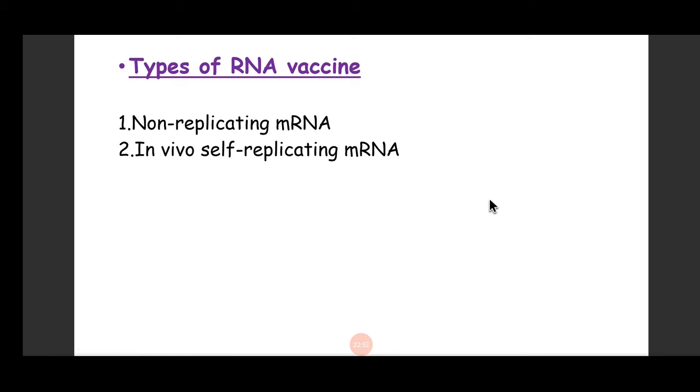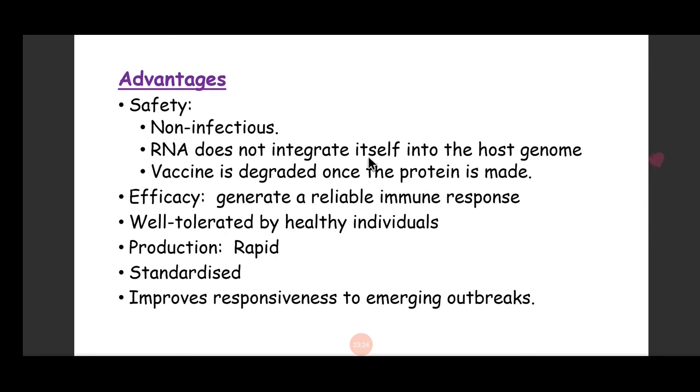There are two types of RNA vaccines. One is the non-replicating mRNA vaccine and the other is the in vivo self-replicating mRNA vaccine. Non-replicating RNA vaccine is very simple. It contains only the mRNA. Once it has made the protein, it will degrade itself. In the self-replicating mRNA vaccine, we also give the code for replication to the RNA, so it replicates itself inside the cell.